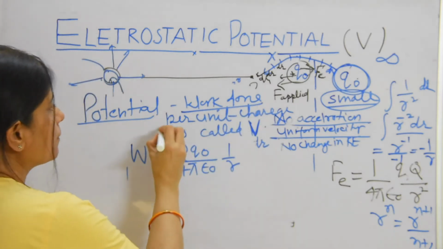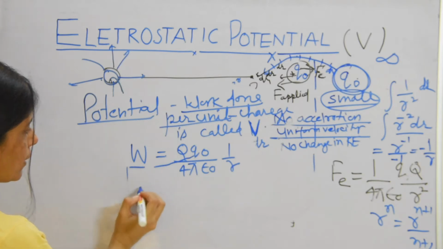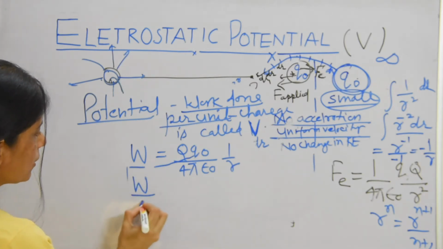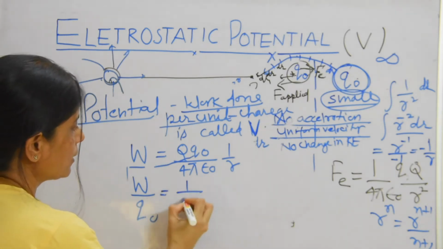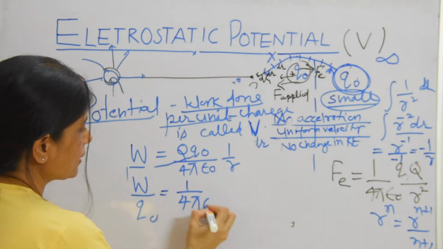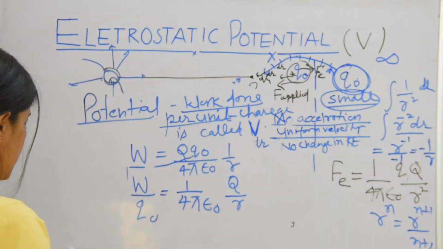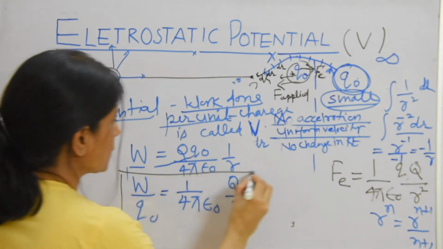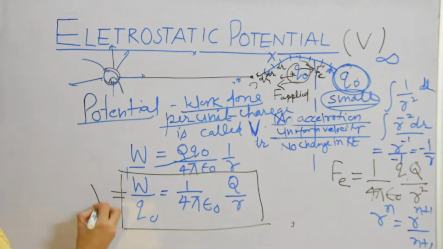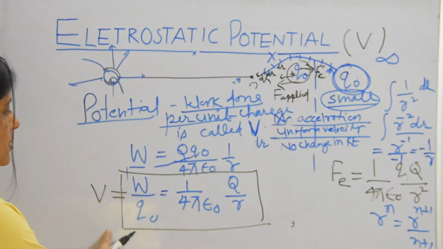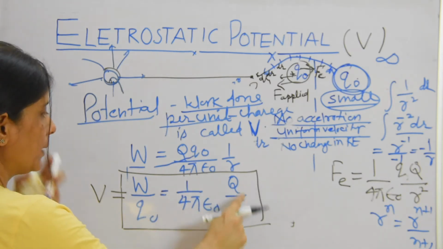Work done per unit charge, so it becomes W upon q0, that is work done per unit charge equal to 1 upon 4 pi epsilon naught Q upon r.